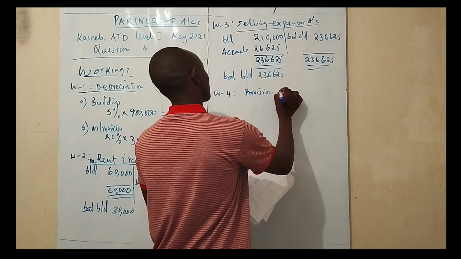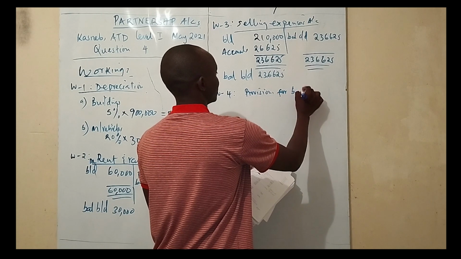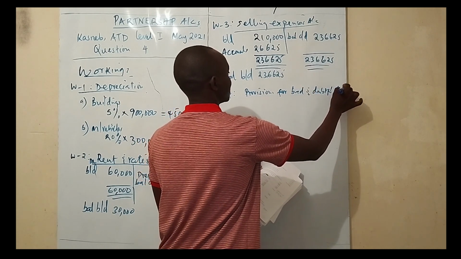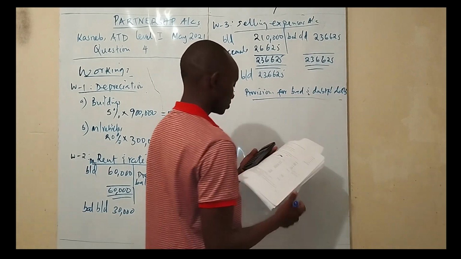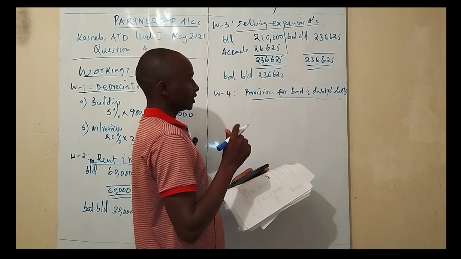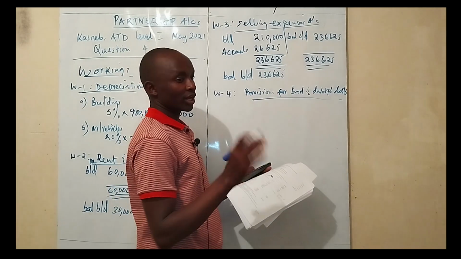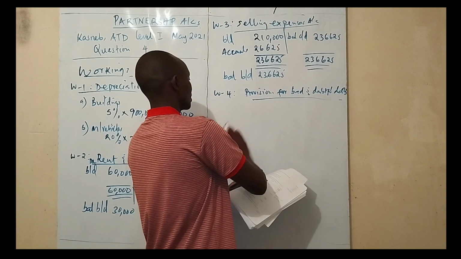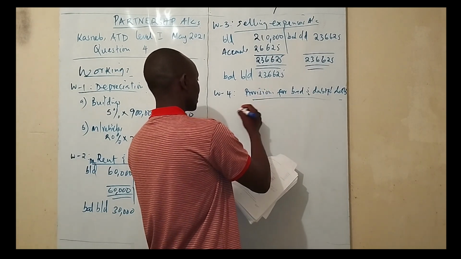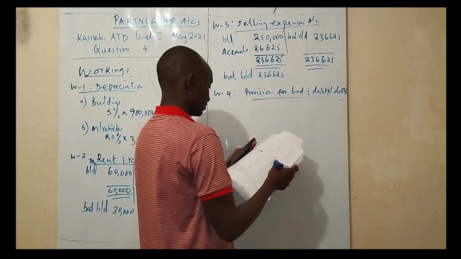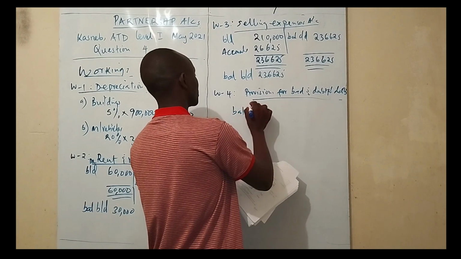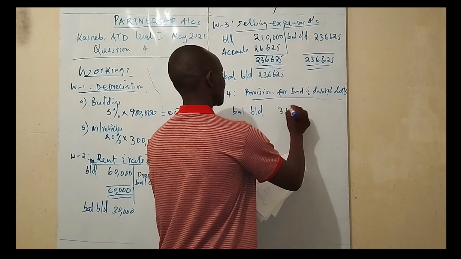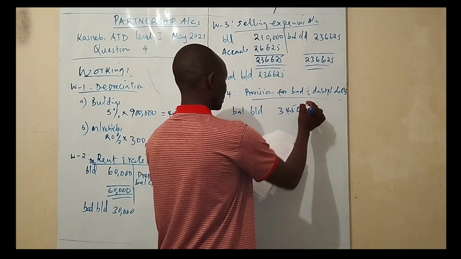Provisions for bad and doubtful debts. This is what to do. So before we calculate the provision, we have to find net receivables or net debtors. So you are going to say, provided in the trial balance, what is in the trial balance? The balance brought down in the trial balance for the receivables is 345,000.